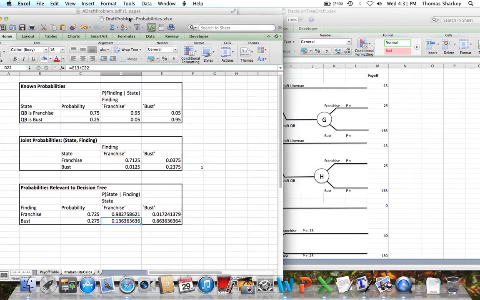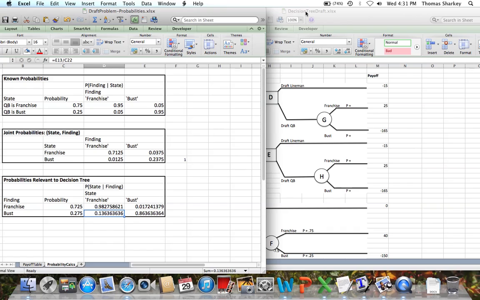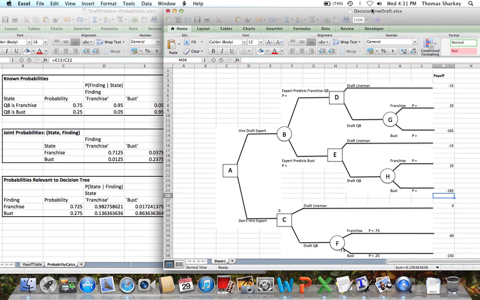So we can go back and bring in some of these formulas to various cells. I'm going to replace the P is equal to, if we look at this particular cell, the expert predicts that we have a franchise quarterback, and we are looking at, well, what's the probability of the state being franchise, given that we have already had an expert prediction of franchise?